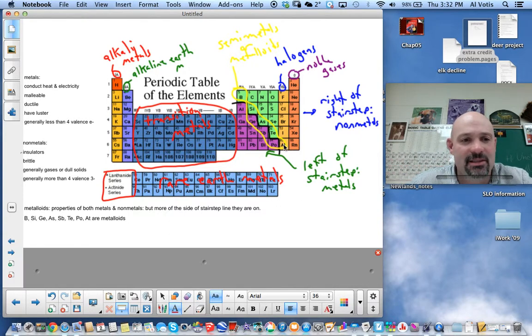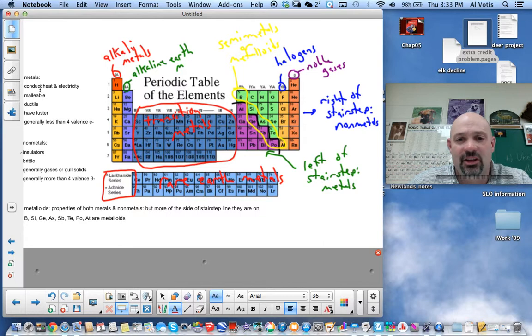Now, what are the differences in these? You can see that over here on the left-hand side. Metals do things like conduct heat and electricity. They're malleable, which means you can pound them into thin sheets. They're ductile. You can draw them into thin wires. They have luster. They're shiny. They're generally going to have less than 4 valence electrons in them. Going to be significant later on.